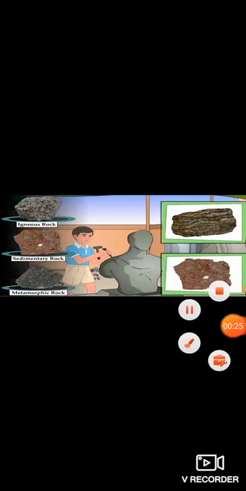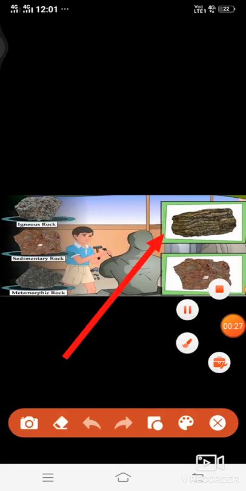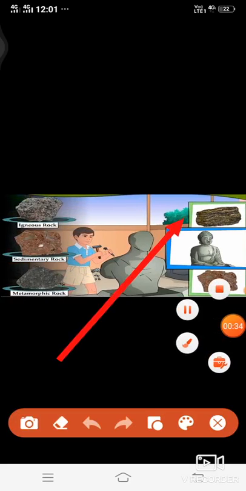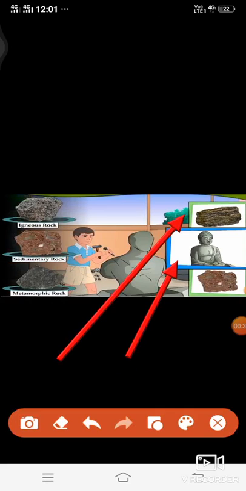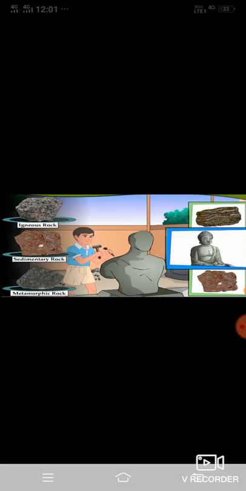So children, it is better to use metamorphic or sedimentary rock, because metamorphic rock is not very hard and sculptures from it look very beautiful. We can take the example of marble.